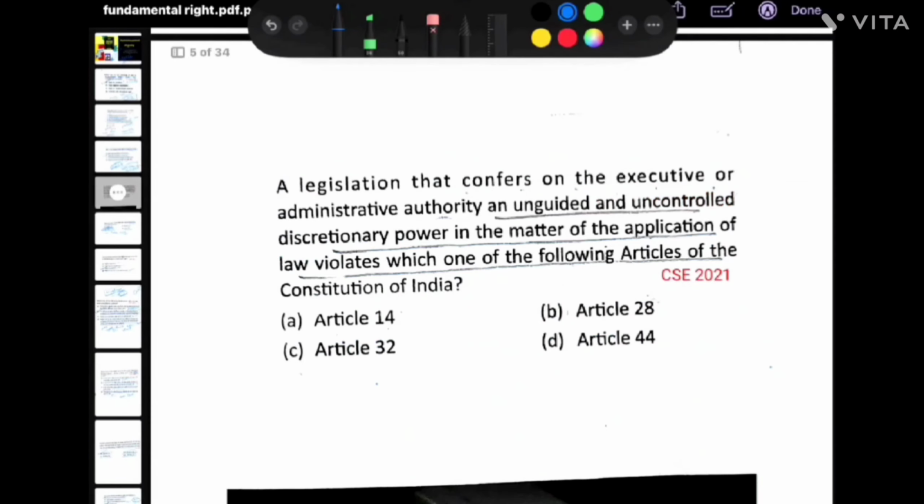Next. A legislation that confers on executive, administrative authority an unguided and uncontrolled discretionary power in matters of application of law violates which of the following articles of Constitution of India?